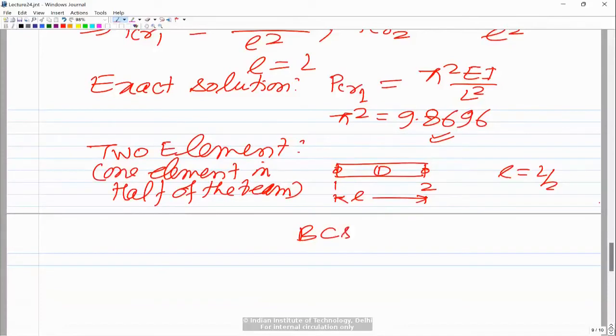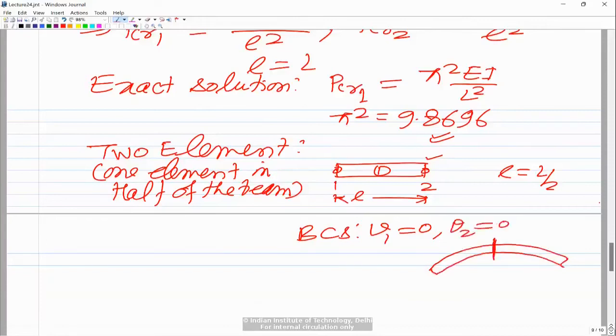So if you look at the boundary conditions in that case, you will still have v1 equal to 0, and then the corresponding m1 would be equal to 0. And because this is the center point v2, the beam is going to buckle symmetrically. When the beam buckles, because the supports are identical, at this center the slope is going to be 0. So you will have theta 2 equal to 0.